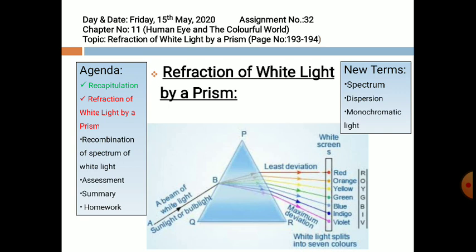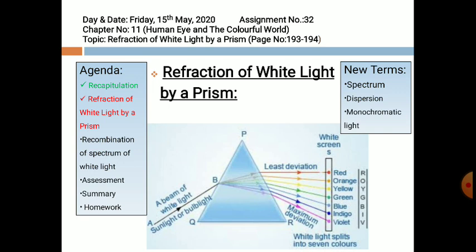Speed of colors depends directly on their wavelengths. Due to these reasons, different colors suffer different amounts of refraction from the first face of the prism and get separated, and when they emerge out from the other face of the prism, we obtain a spectrum of white light, which consists of VIBGYOR: violet, indigo, blue, green, yellow, orange and red color lights.